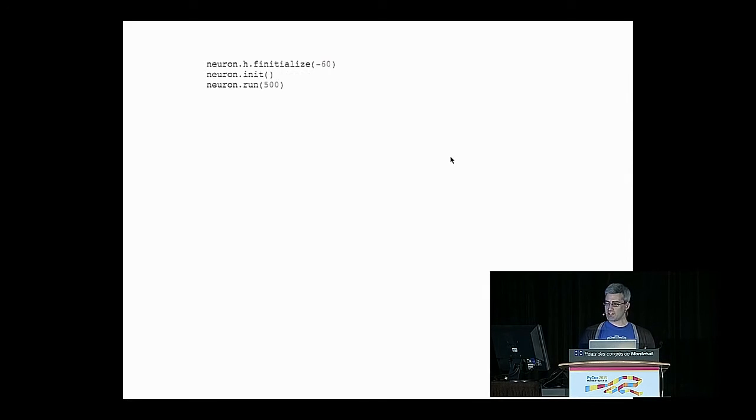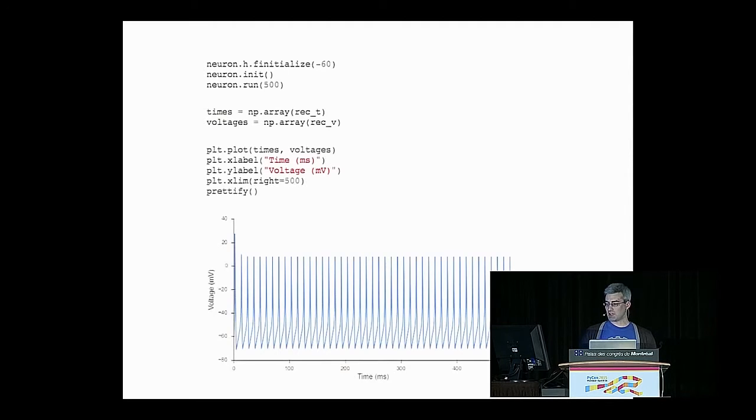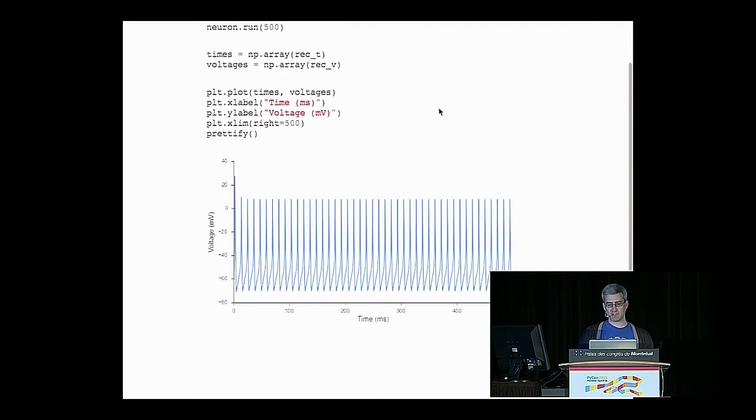So we can initialize the voltage in this cell, and then run it for 500 milliseconds. We can take the time and the voltage and put them into NumPy arrays, and then use matplotlib to create a plot of that membrane voltage over time. So in this 500 millisecond window, it spikes quite a bit. There's a lot of information being transmitted from this cell to its downstream cells.